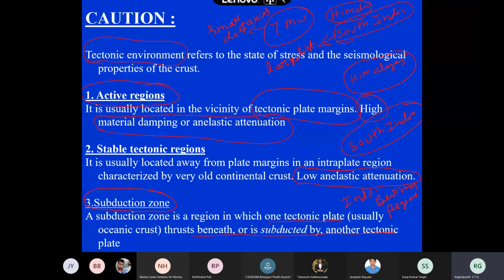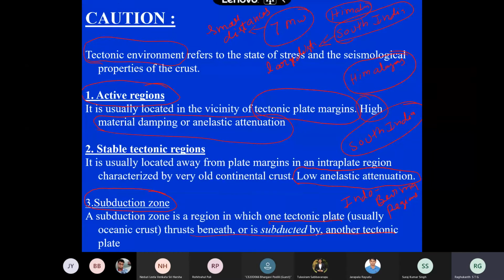If you look at the rocks in our peninsular India, the rocks are very, very old. Because their age is more, their damping will be less. But in the Himalayas, because it is a tectonic boundary, new things keep getting formed, so the rocks will be very, very young and the damping will be very high in these regions. So people have observed this.